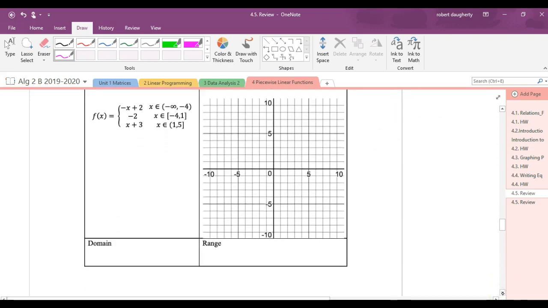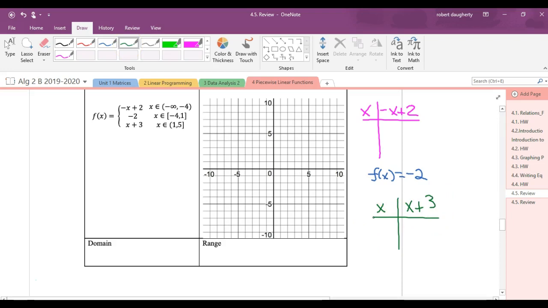Same thing, graph another piecewise function and give the domain and range. So let's graph negative x plus 2 from negative infinity to negative 4. You could just pick negative 4 and then pick another point. We can certainly do that, and you could do all of these that way. Let's do it this way for consistency. So I've got to graph negative x plus 2. That's my first graph. I'm going to choose different colors. The other one is f of x equals negative 2. That's a horizontal line. And the last one, I've got to graph x plus 3.